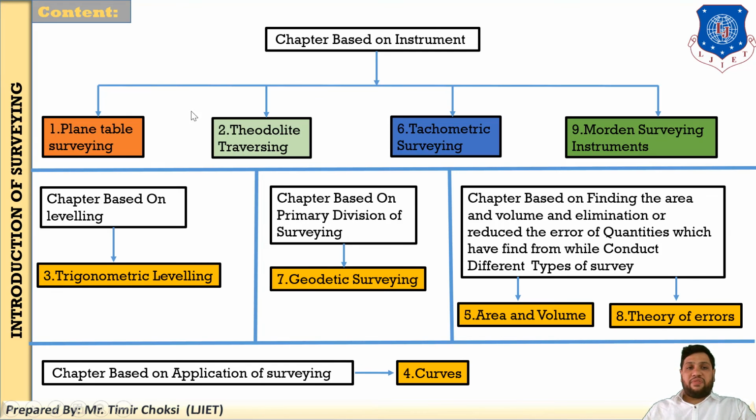Okay, first, chapter number 1, 2, 6 and 9 are based on instruments. You find the horizontal distance, vertical distance, horizontal angle and vertical angle from the plane table survey, theodolite, tachymeter as well as the modern surveying instrument. So these chapters are based on the instrument. Chapter number 1, 2, 6 and 9.